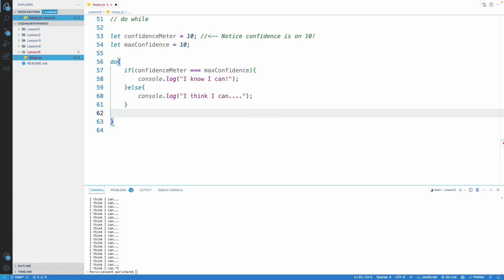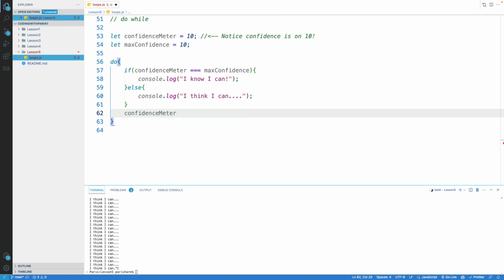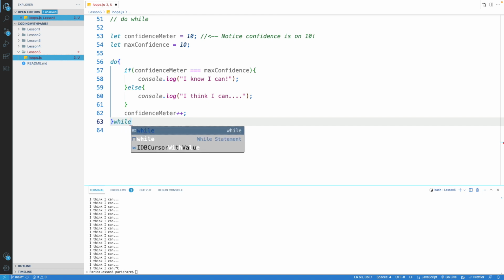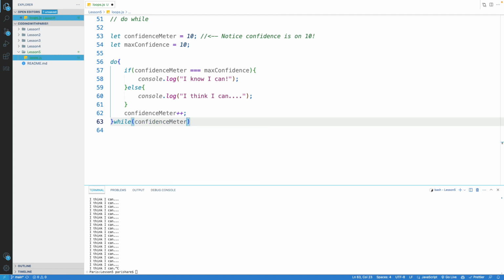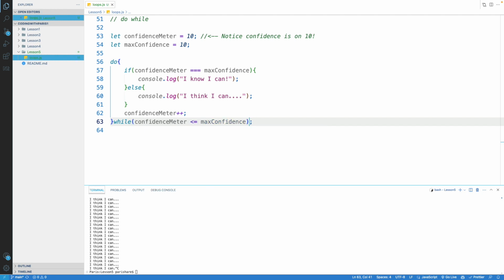So very almost the same example as what's above here. But then, of course, we want this to run no matter what, confidence meter plus plus, because if we don't do that, then things are going to happen. But the difference here is that the do while loop has the do where the code is there, and then you create a while, and then you place the condition in that while. So again, we're going to do while confidence meter is less than or equal to max confidence.